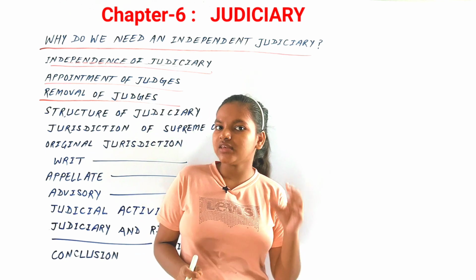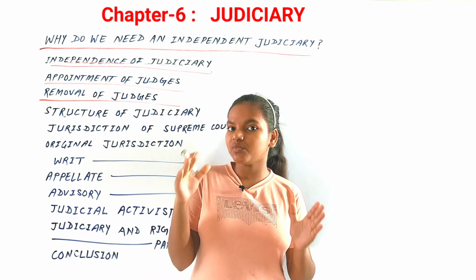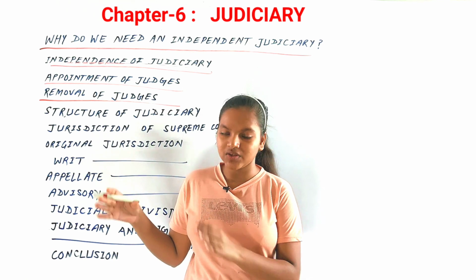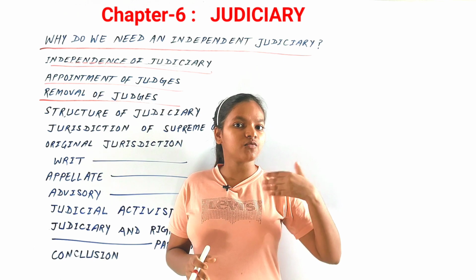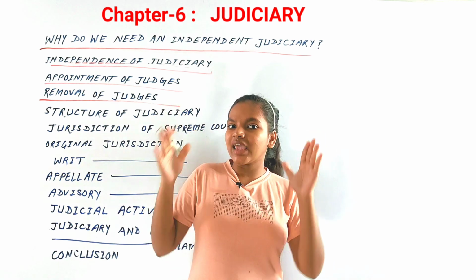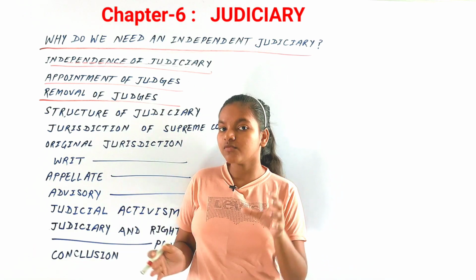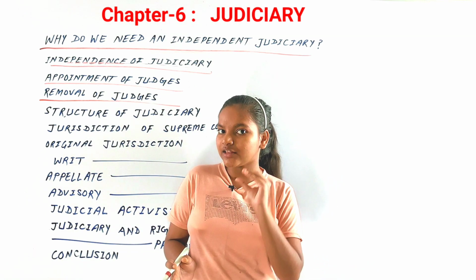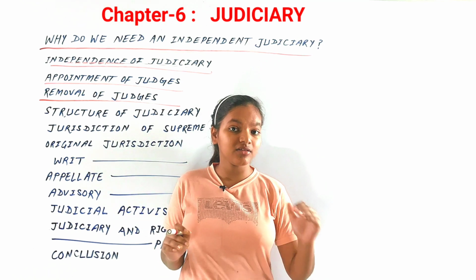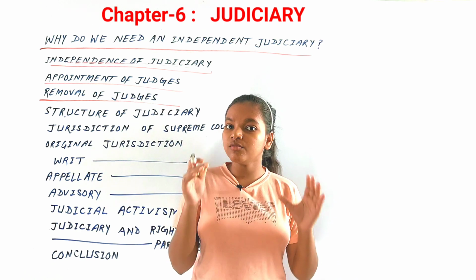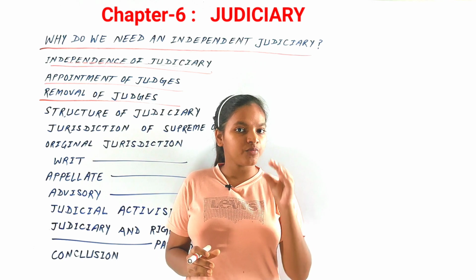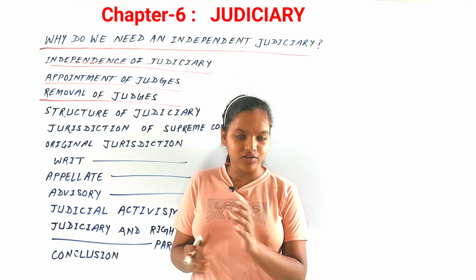But he survived that motion because it was not the special majority, that is, half of the total strength of the Parliament, and that's how he survived that motion. So we can say that the first ever case for the removal of a judge came for Ciba in 1991, for which the motion was carried out in 1992, and he survived that motion. So the removal of a judge becomes very hard, only on the grounds of proven misbehavior and incapacity.